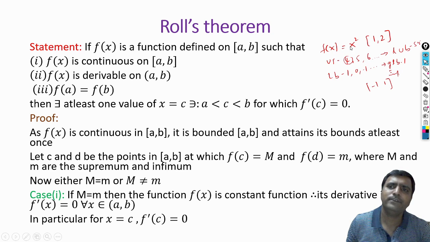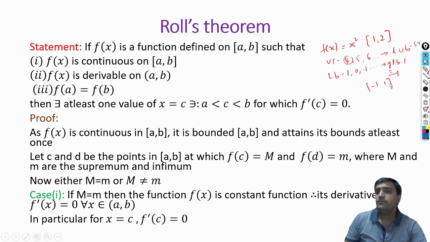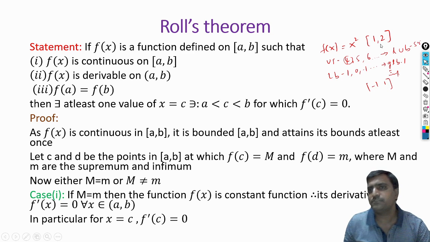When you put x is equal to 2, f of 2 is 2 square, which is 4. 4 is the supremum of this function. And to obtain the infimum, I give the value 1. So when you give x is equal to 1, it gives the infimum. Suppose you consider the interval minus 1 and 1. For the value 1, it gives the supremum. When x is 0, it gives the infimum.